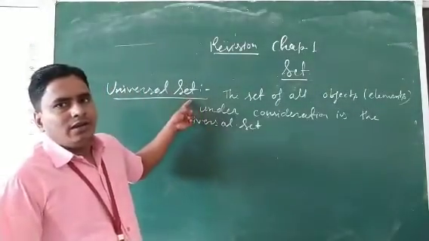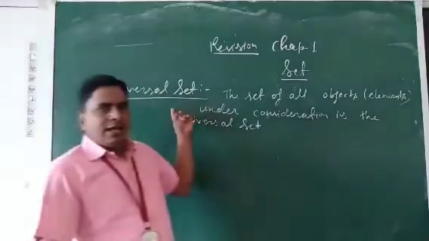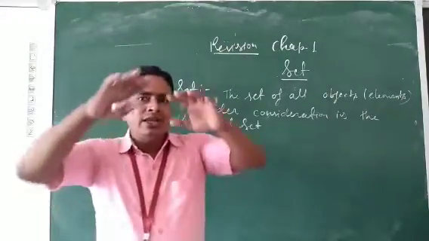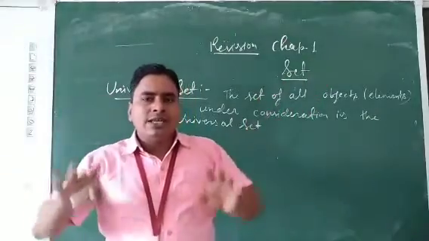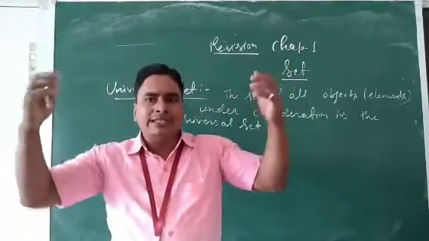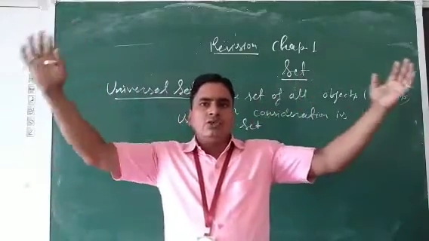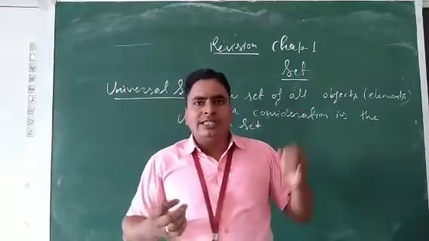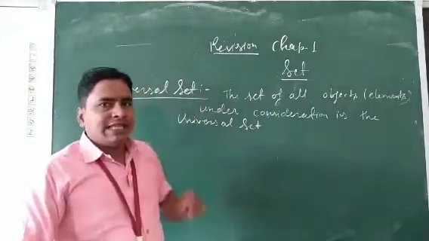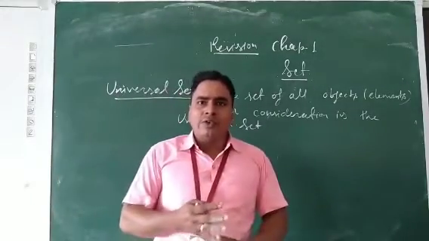Universal set. It is clear from the word. Universal means universe. You know what a universe is? It includes all the planets in it. पता है ना? जो universe है वो सारी चीजों को अपने अंदर include किया हुआ है ना, जितने भी planets है ना. So same as here we can define the universal set.